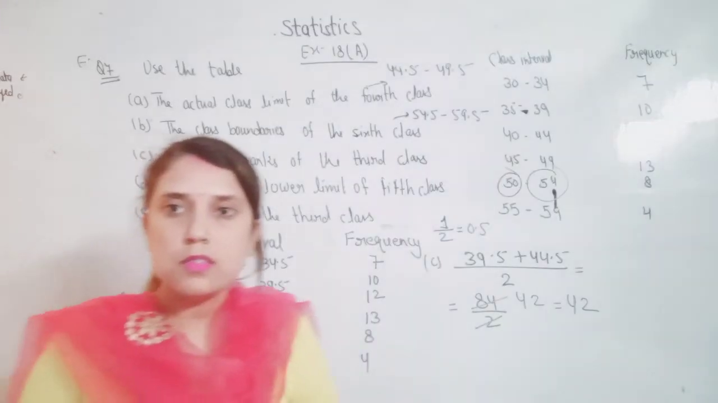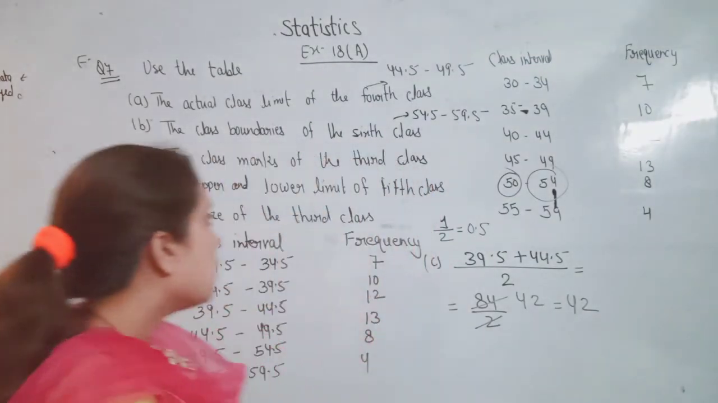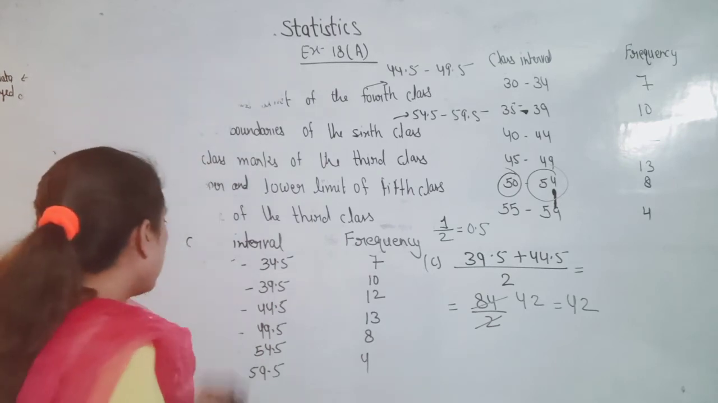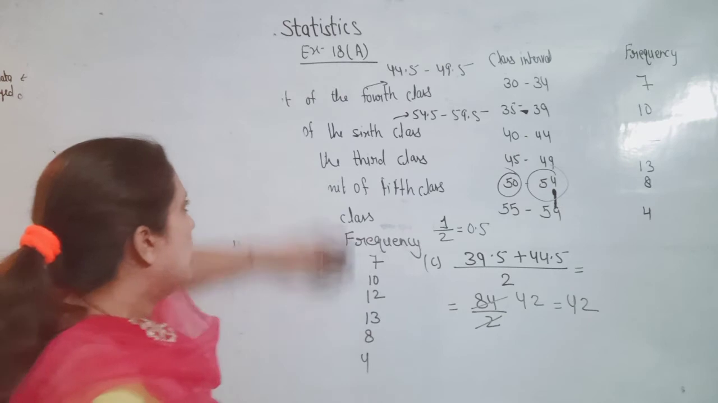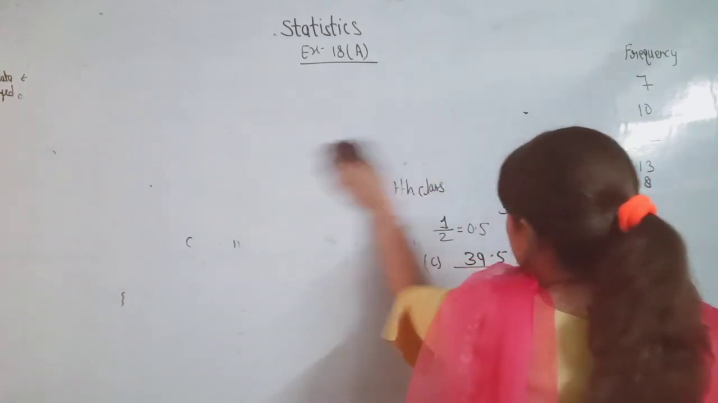Okay, the answer is 5. Now let's understand how to find the cumulative frequency if the table is given. What is the cumulative frequency? How to find the cumulative frequency?